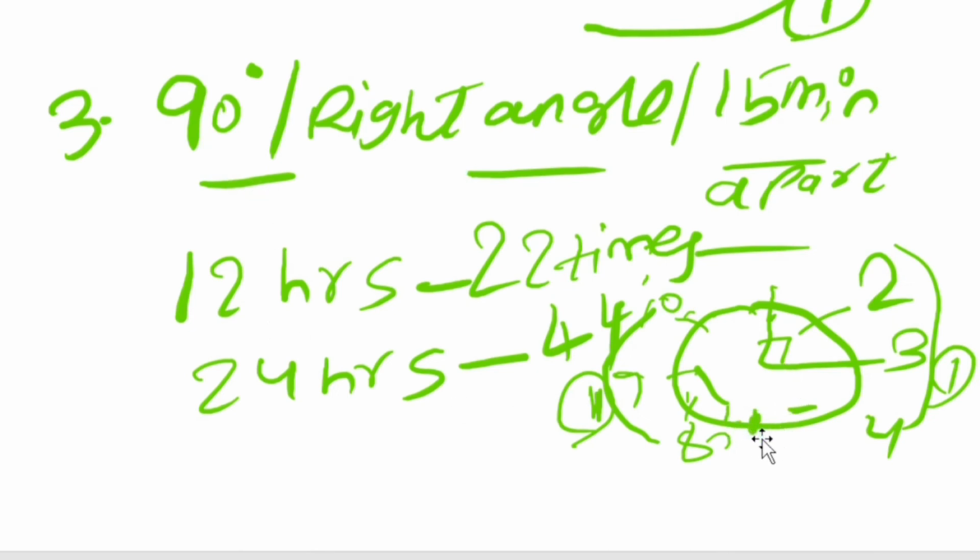They will form a right angle in every hour before 6 and after 6, but between 2 to 4 and 8 to 10 only once. You can also observe your own clock for clarity. So in 12 hours they will form a right angle 22 times, in 24 hours 44 times. So this is it.